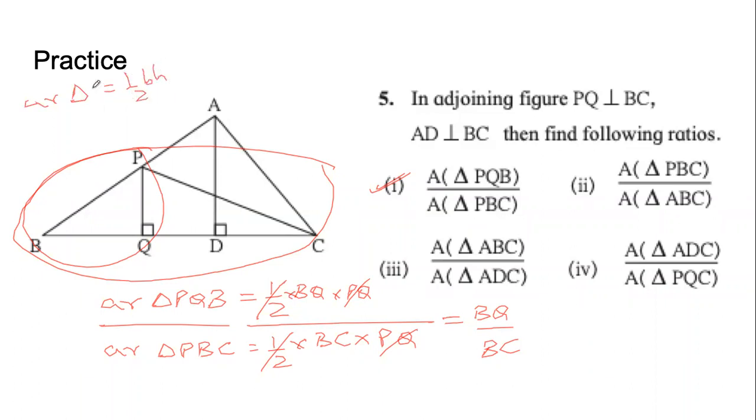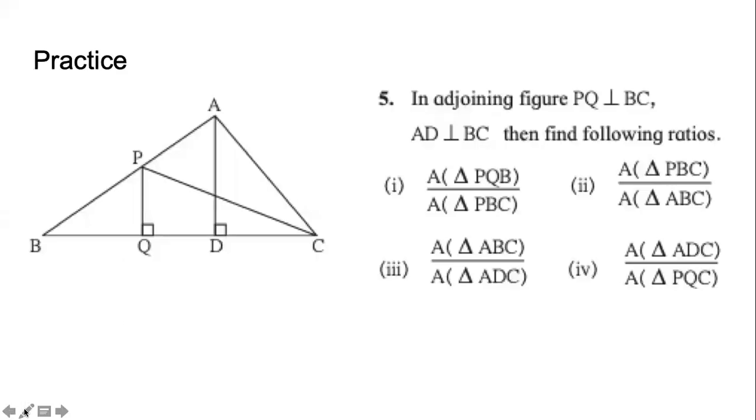Now, this solution is from the basic principle of area of a triangle equals 1/2 B into H. लेकिन अगर हम अपना शॉर्टकट यूज करेंगे तो क्या होगा? If we use the shortcut, then we will see between triangle PQB and PBC, the height is same. And because the height is same, we will say it will be base by base. So PQB का base है BQ. PBC का base है BC. So we can write this directly.